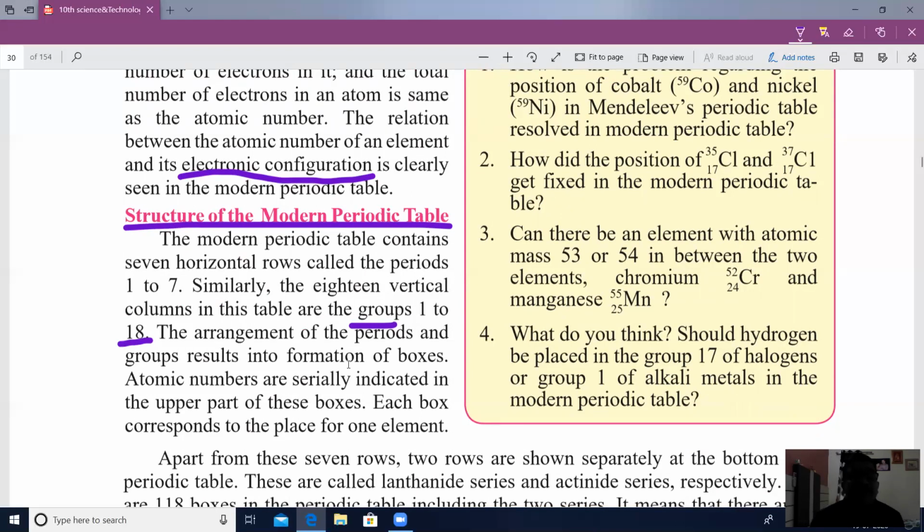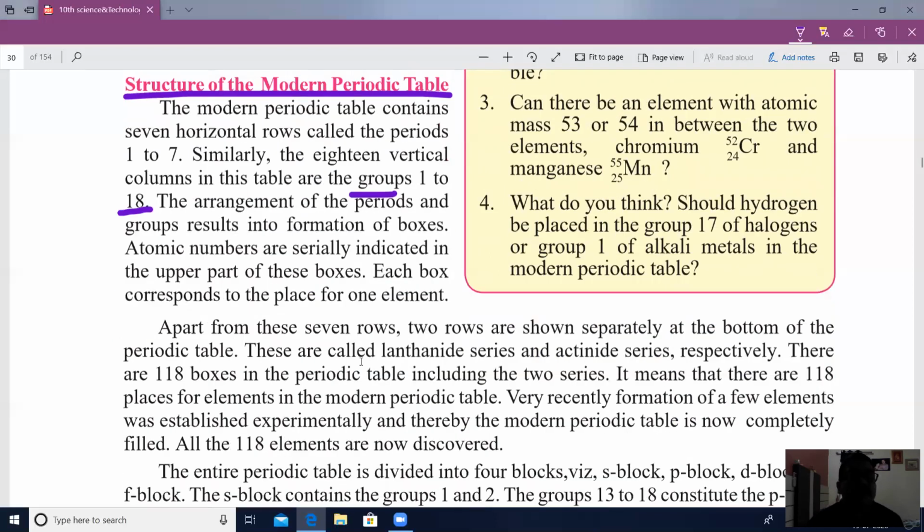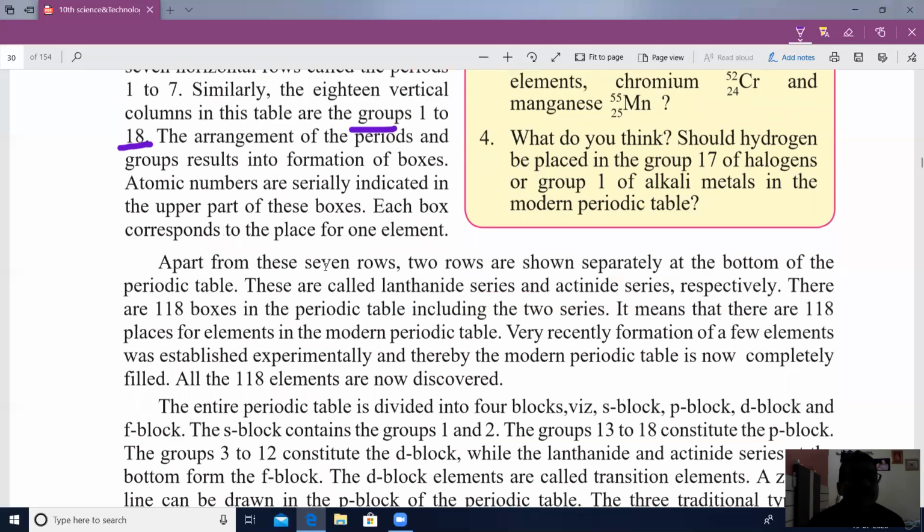The arrangement of periods and groups results in a box in the periodic table. And of the 7 rows, 2 rows are shown at the bottom separately.